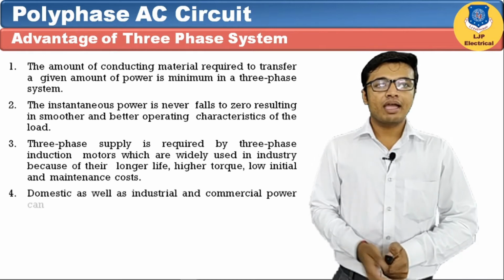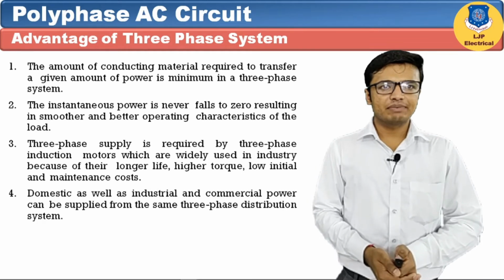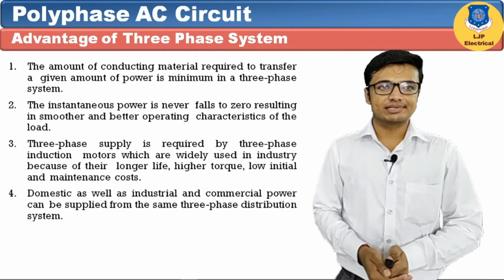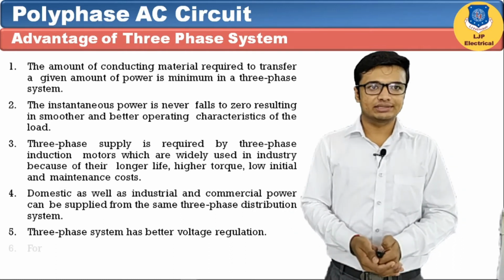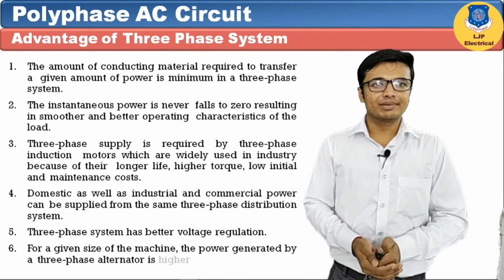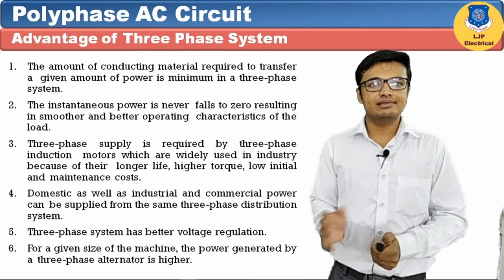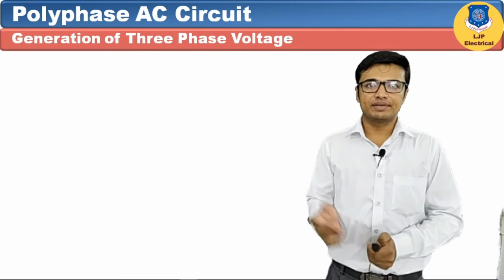Fourth is that domestic as well as industrial and commercial power can be supplied from the same three-phase distribution system. Next, three-phase system has better voltage regulation. And the last one is that for a given size of machine, the power generated by a three-phase alternator is very much higher. Let's see generation of three-phase voltage.